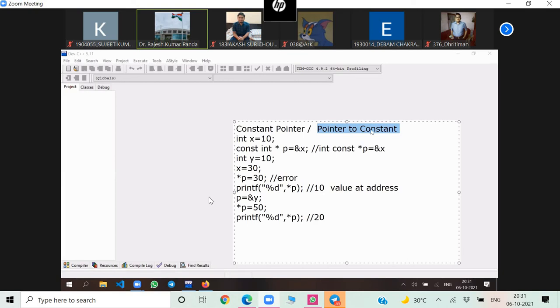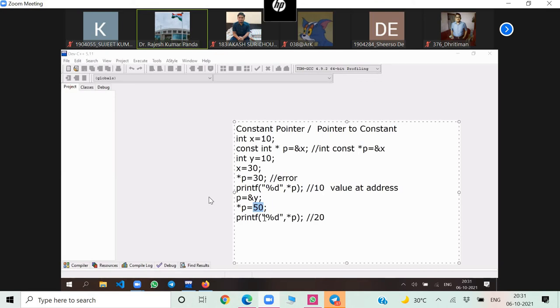Meaning I cannot write star p is equal to 30 or star p is equal to 50. But I can write y is equal to something else, x is equal to 30. But using that pointer, I cannot change the value. Using that pointer, I cannot assign the value.